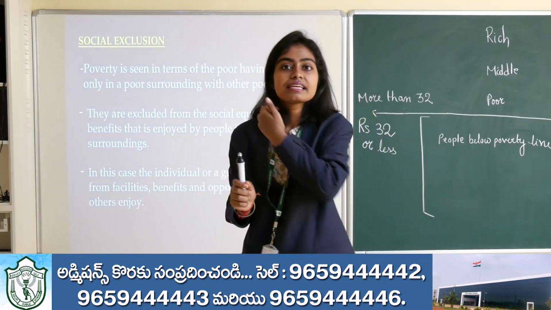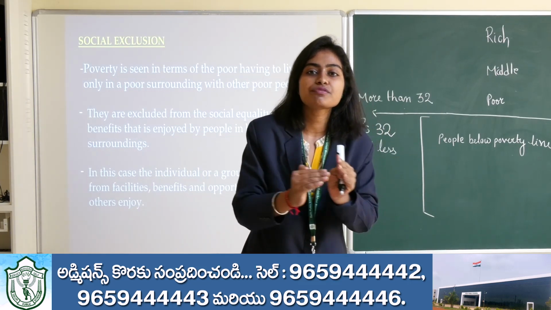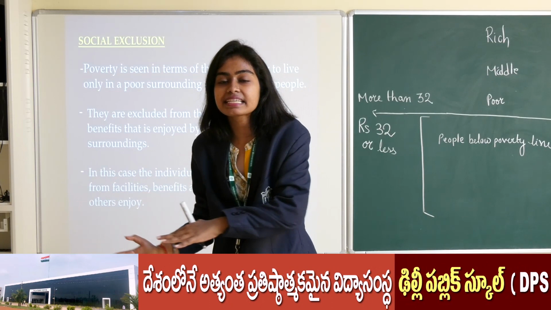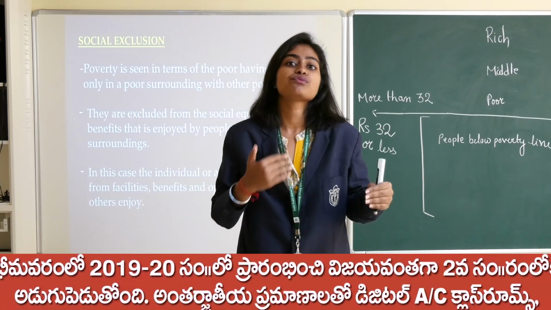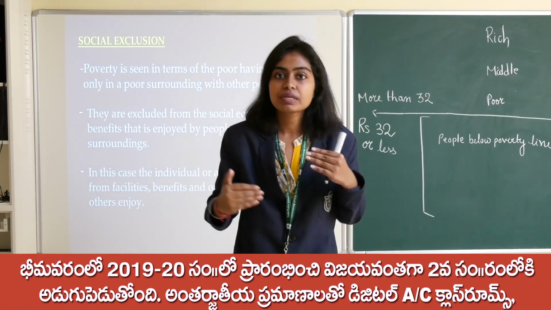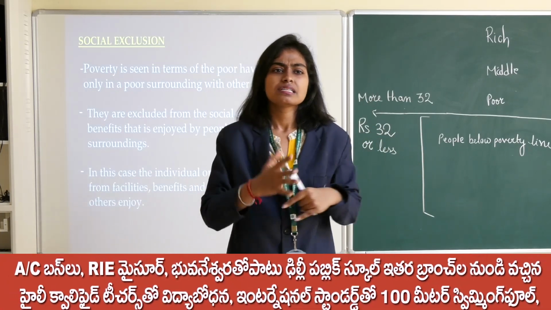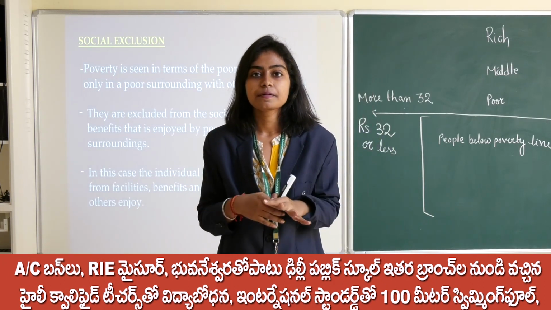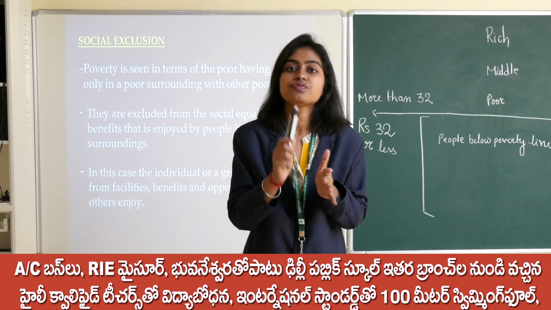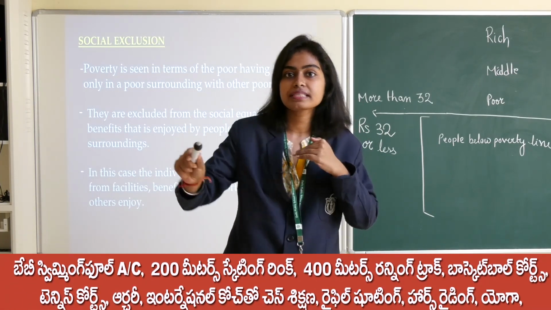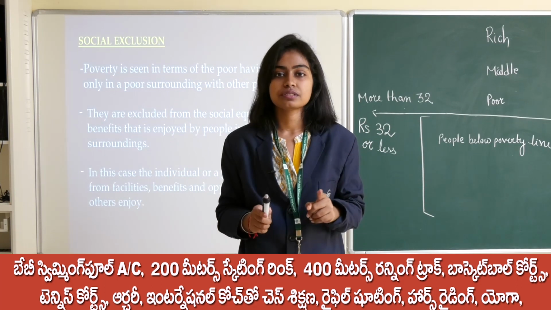So see, as they are living in an area where poor people are staying, it's very obvious they will be excluded from the basic facilities and opportunities. Whatever facilities and opportunities that we get, you get, I get, they are excluded from this. For example, suppose some sort of cyclone started and there was a problem with electricity. First, electricity will be made proper in the area where rich people are, compared to the poor people. It is the truth.